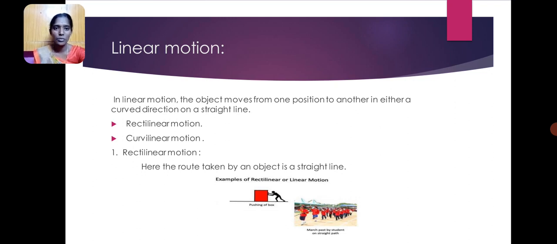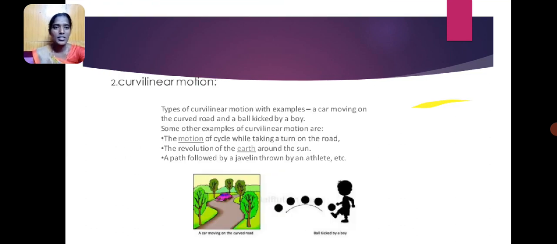The first is linear motion. In linear motion, the object moves from one position to another, either in a curved direction or in a straight line. There are two types of linear motion: rectilinear motion and curvilinear motion. Rectilinear motion is the route taken by an object in a straight line. The boy applies a force to a box and the box moves in a straight line. Another example: students marching past go in a straight line, so it is called rectilinear motion.